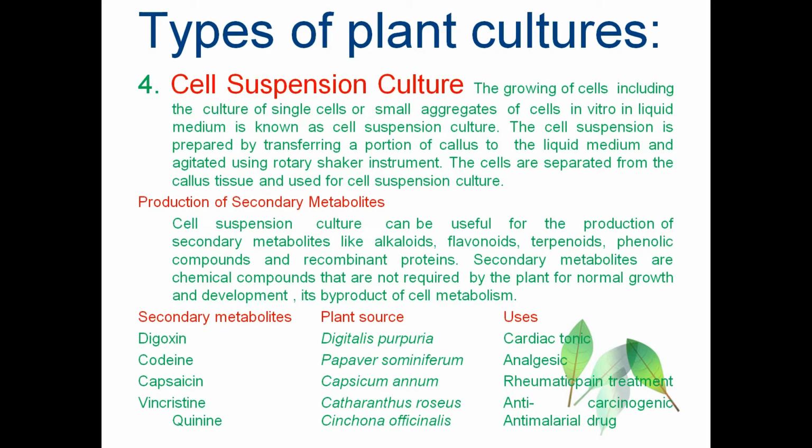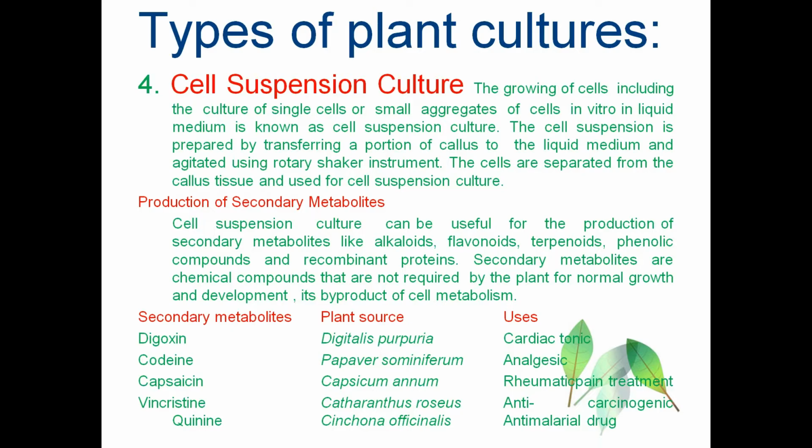The next type of culture is called the cell suspension culture. When single cells or small aggregates of cells are cultured in the liquid medium, then it is called a cell suspension culture. The cell suspension culture is prepared by transferring a portion of the callus into the liquid medium and shaking it in the rotary shaker instrument. While shaking, the cells are separated from the callus tissue and this is used for the cell suspension culture.